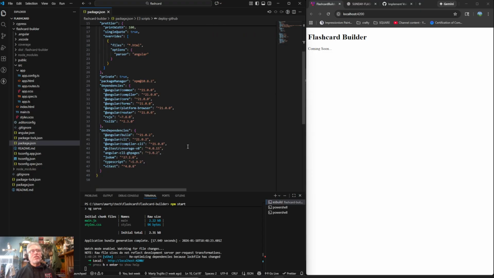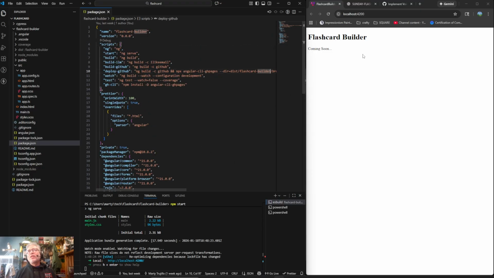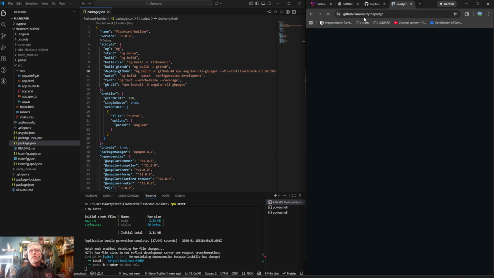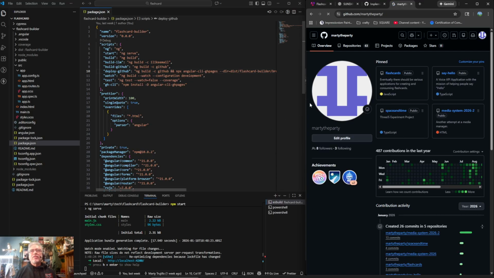So I think what I want to do now is go into my GitHub and create another issue to install Angular material. And then I'm going to switch over to that branch. We haven't done anything on this.